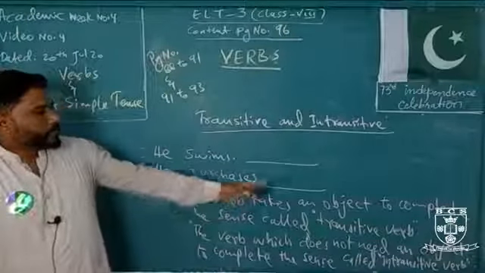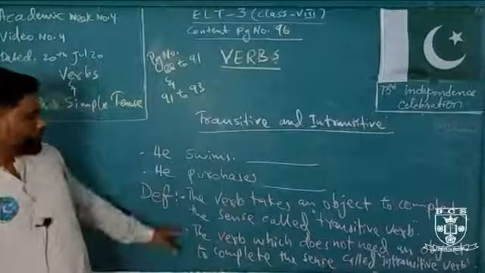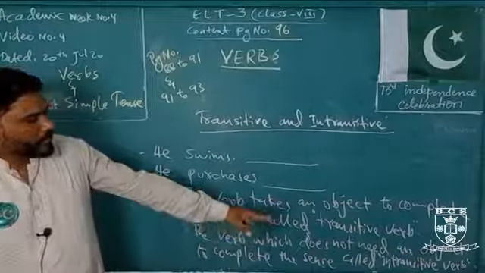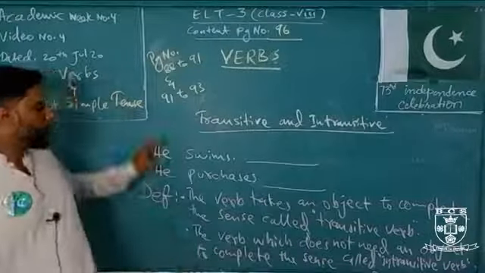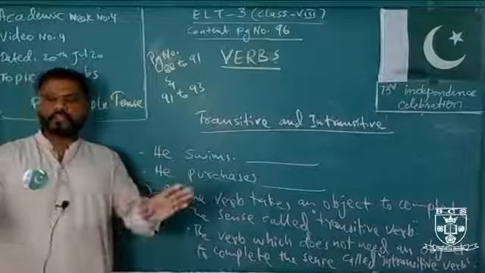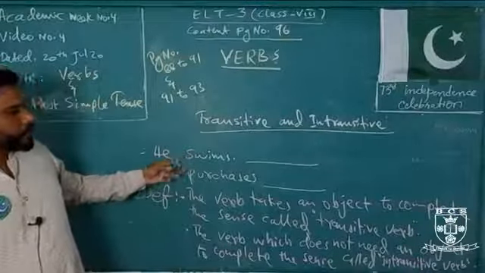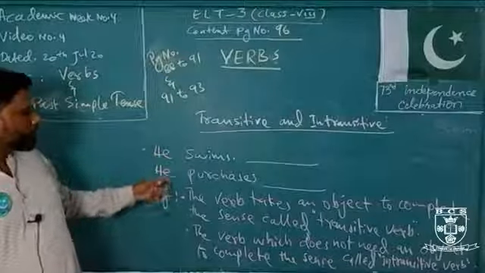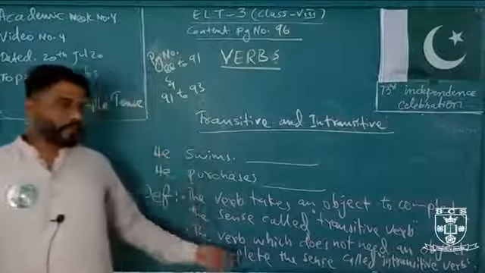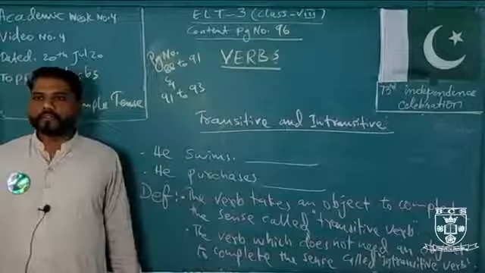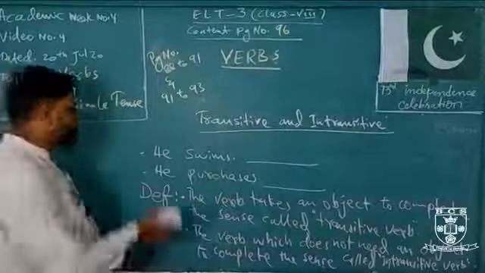So again, I'm just reading out to make you understand. The verb takes an object to complete the sense, called transitive verb. The verb which does not need an object to complete the sense, called intransitive verb. Like for example, he swims, the sense is completed. Okay, so that's why it is intransitive. But he purchases what? It needs an object. So that's why it is transitive verb. So this is something that you have to understand.